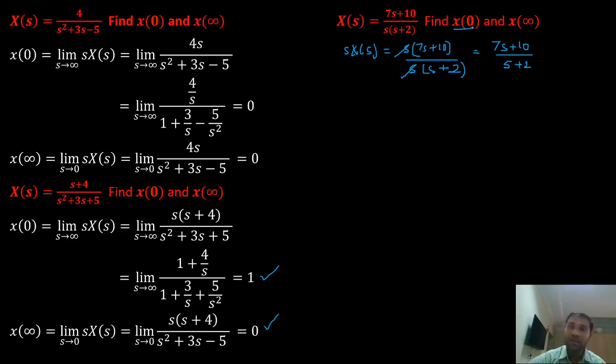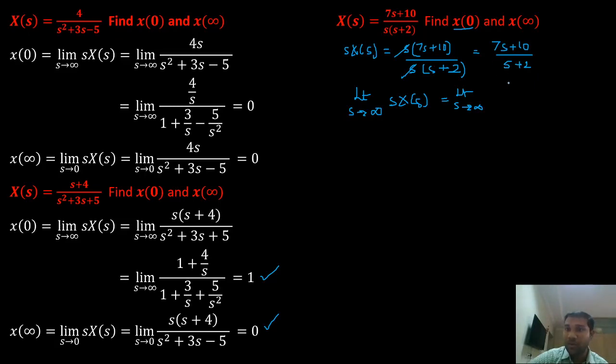Now to find the initial value, the formula is I have to substitute s equals to infinity. Limit s tends to infinity, s into X of s. If I substitute s equals to infinity, again it is undefined. So I'll take s common in the numerator and denominator.